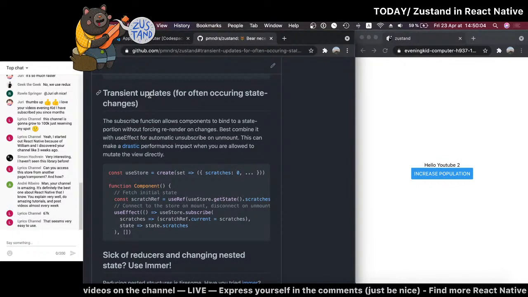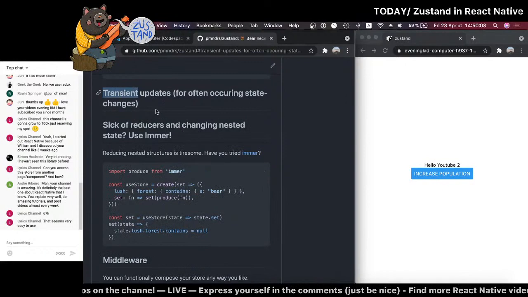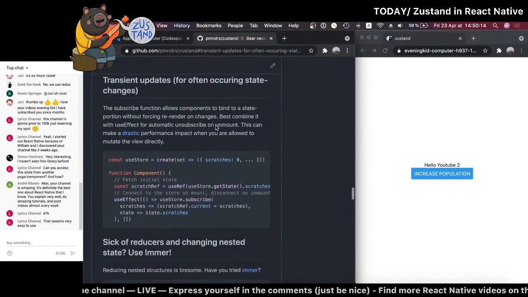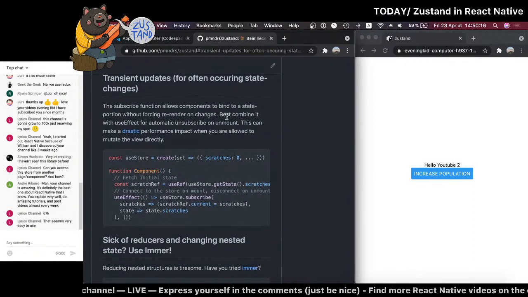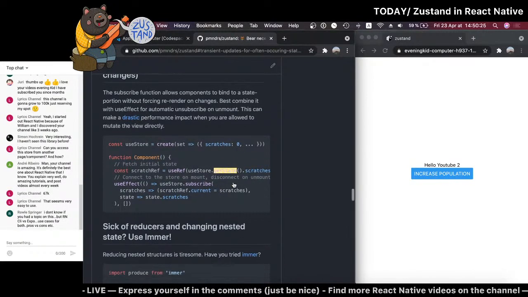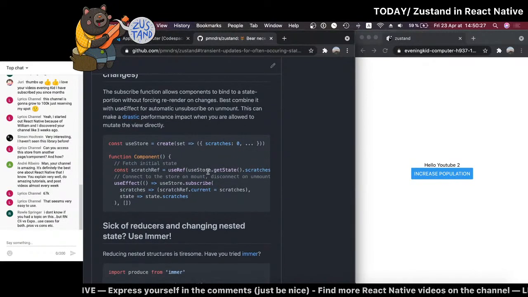So here the set tran... I don't know how to pronounce that correctly. Transient updates for often occurring state changes. The subscribe function allows components to bind to the state portion without forcing re-renders on changes. So let's say we have this, has scratches set to 0, fetch initial state user. Okay, okay.